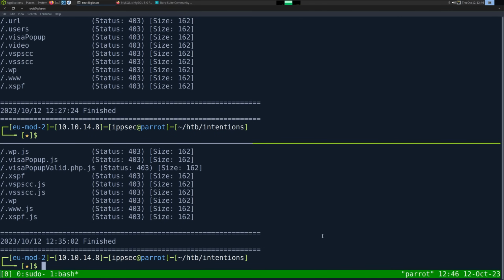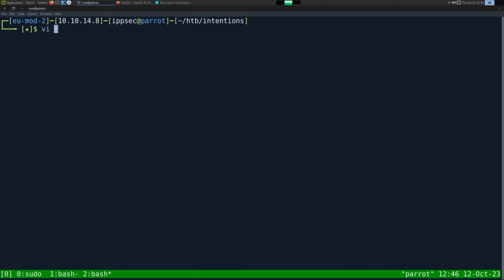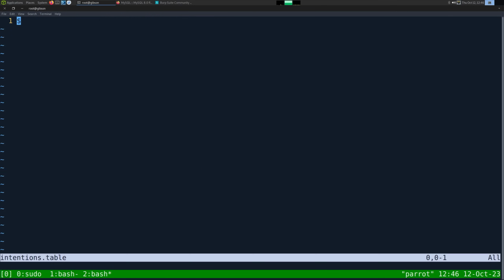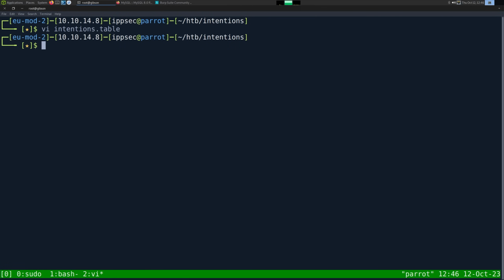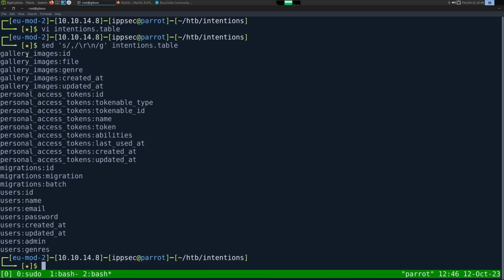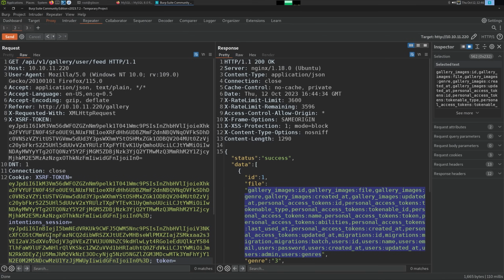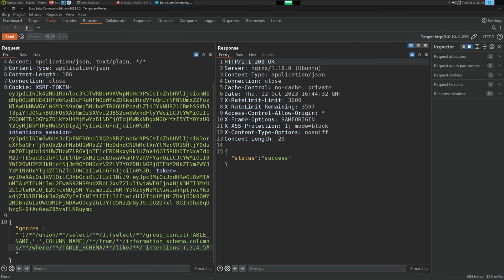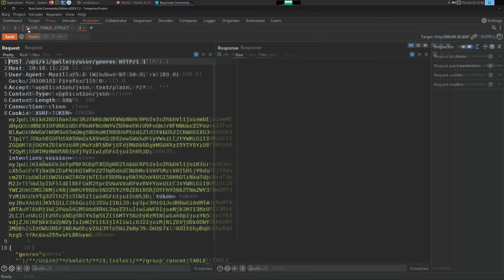So I can just copy this, and then we can do vi intentions.table, I'll call it, I guess. Put that in. And then I'm going to replace every comma with a line break on that. And we have the table structure. So I probably want to get user's name, email, password, and admin. So let's do that in a query. I'm going to call this dump table struct. So we save that so we have it in our notes later.